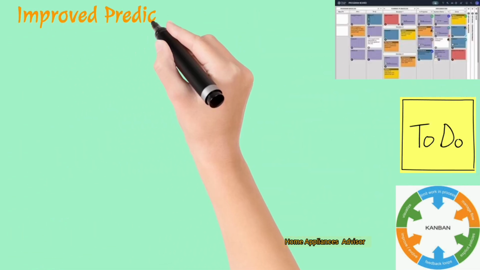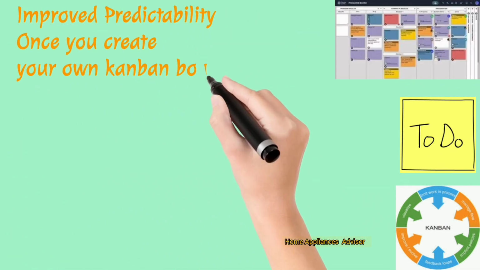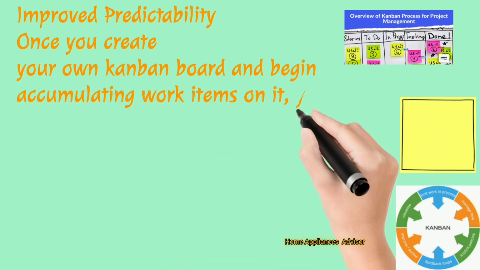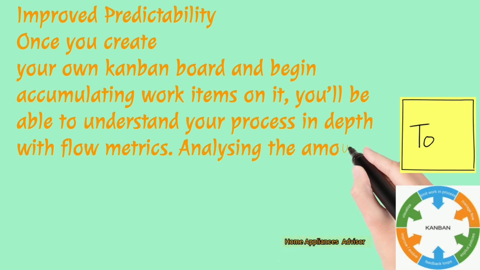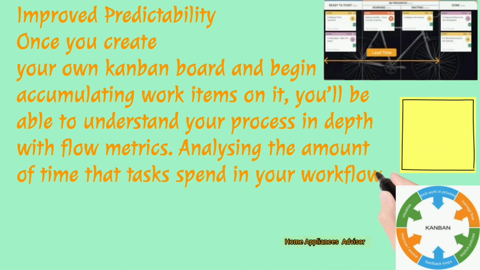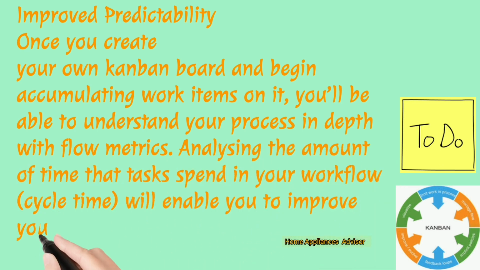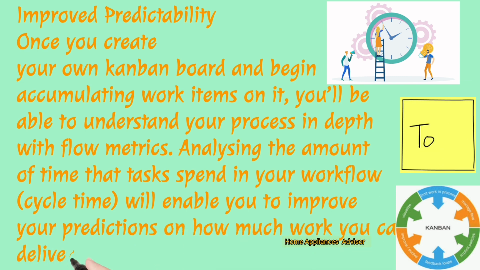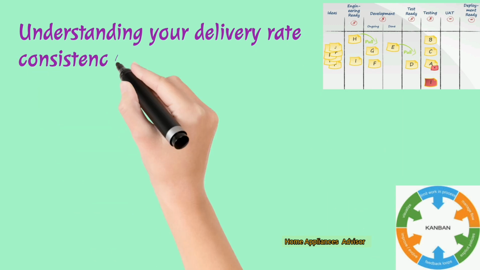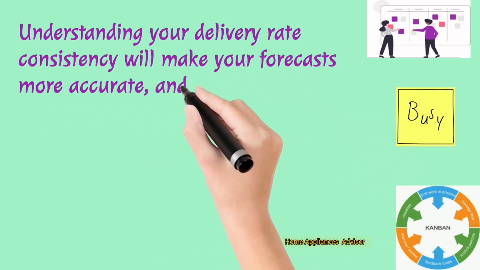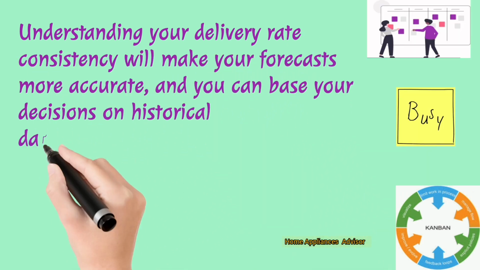Improved predictability. Once you create your own Kanban board and begin accumulating work items on it, you will be able to understand your process in depth with flow metrics. Analyzing the amount of time the tasks spend in your workflow, cycle time, will enable you to improve your predictions on how much work you can deliver in the future. Understanding your delivery rate consistency will make your forecasts more accurate, and you can base your decisions on historical data.